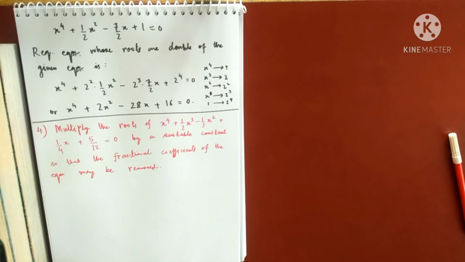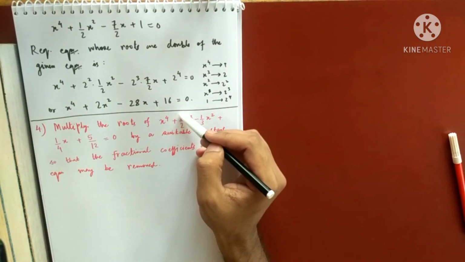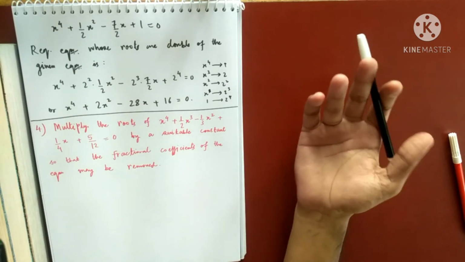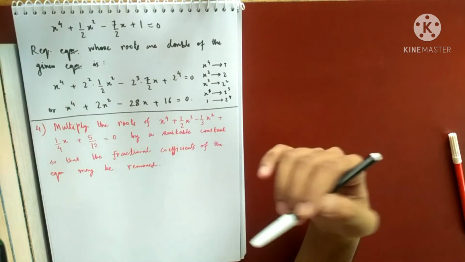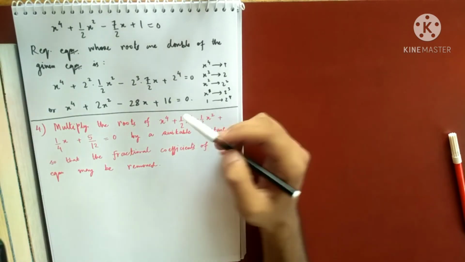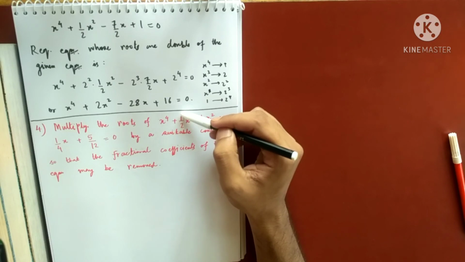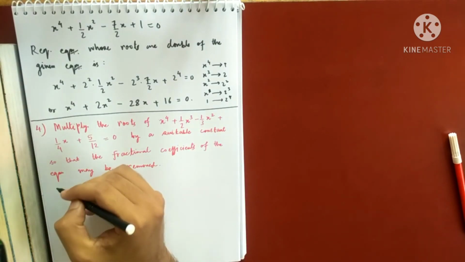So the fractional coefficient will not get removed by 2. Right? If I multiply the roots by 3, then this will be multiplied by 3. So 3 by 2 again will not be considered, because that is again a fractional part. I have to remove all the fractions. Let's go to 4. If I multiply by 4, the same problem will happen here. If I go to 5, the same problem will be here. But if I multiply by 6, all the fractional coefficients will be removed. You see how?